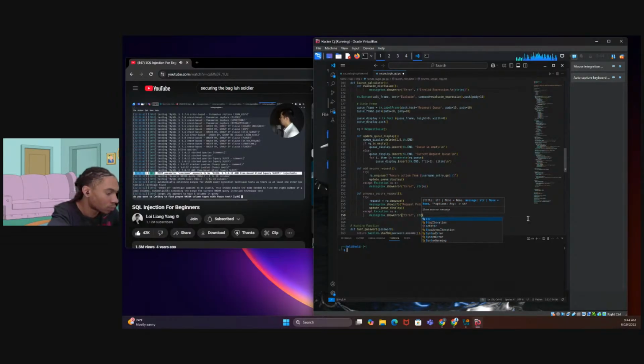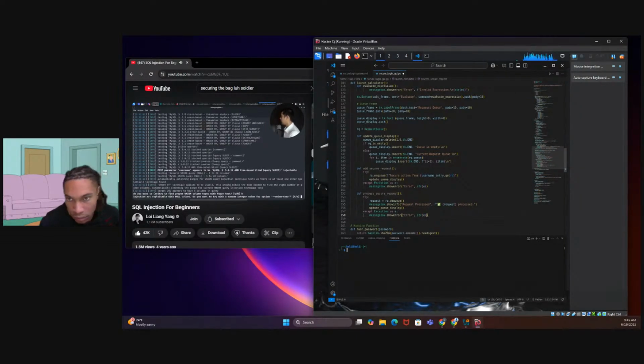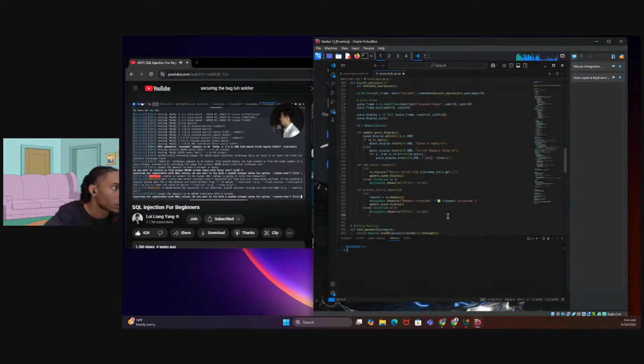And what we can do next is the following. Do you want to retry to find proper union column types with fuzzy tests? So enter a no for this. Injection not exploitable with NULL values. Do you want to try with random integer value for option union char? So enter yes on this. And again, they're highlighting recommended steps that you can take next in SQLMap.